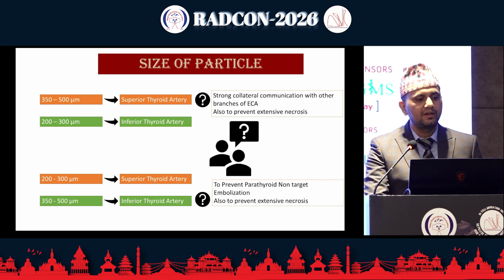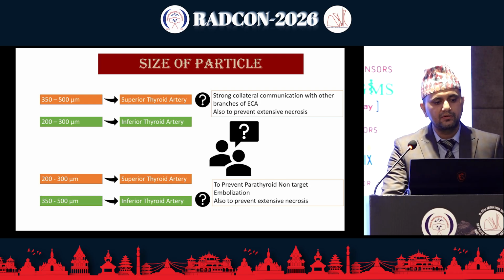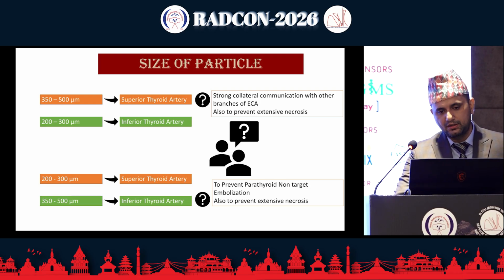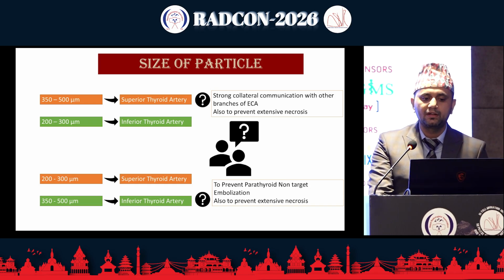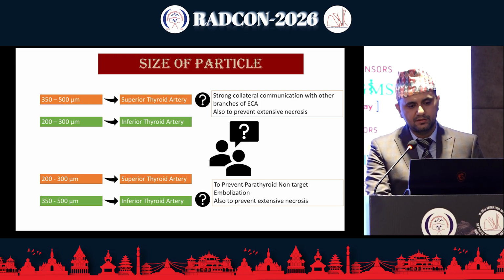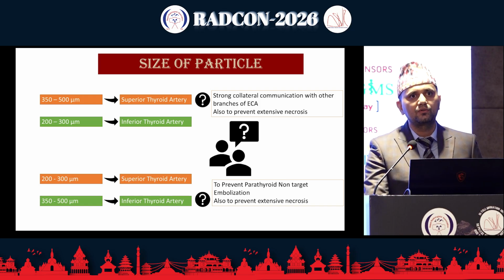And the other was 200 to 300 micrometer in case of superior thyroid artery, and 350 to 500 micrometer in case of inferior thyroid artery. The cause being the same: to prevent parathyroid non-target embolization and also to prevent extensive necrosis. Because on one hand, we want to treat the patient.